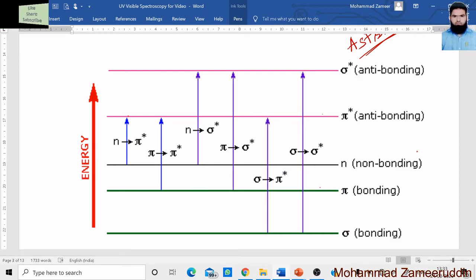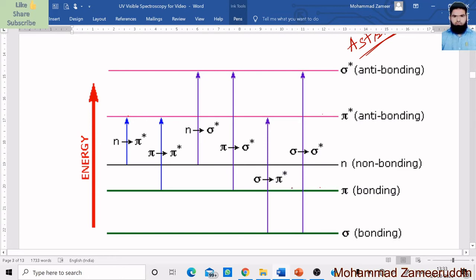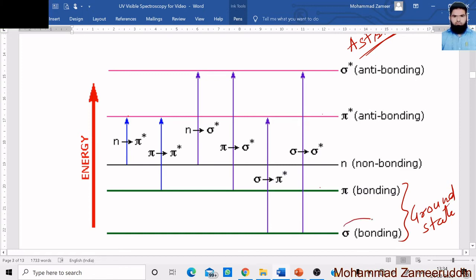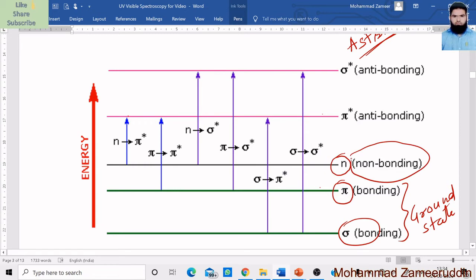Now these green lines indicate the ground state of the orbital, which means the stable state of the orbital. The lowest energy level is of the sigma bonding, an intermediate energy level is for the pi electrons or pi orbital, and an even higher energy is for the non-bonding electrons or the non-bonding orbital. These three orbitals are the ground state orbitals.